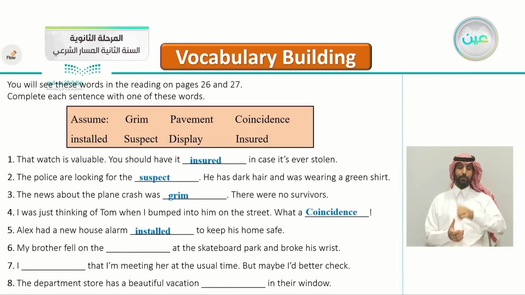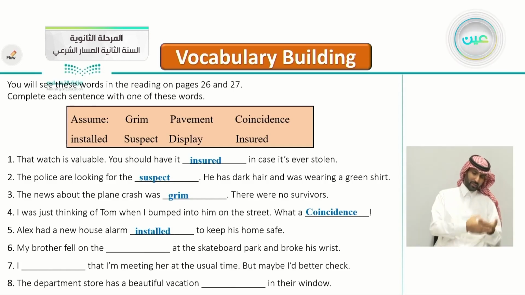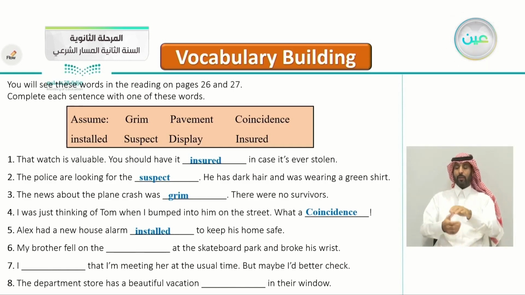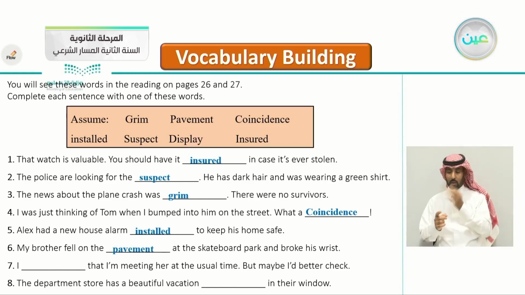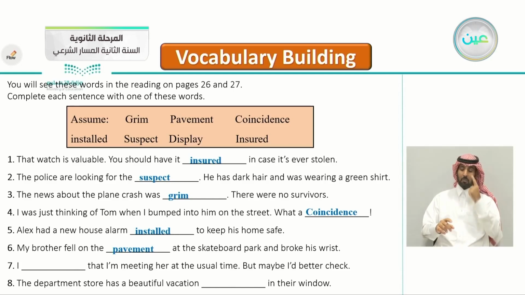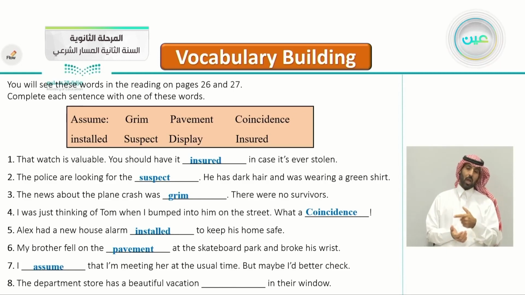Number six, my brother fell at the skateboard park and broke his wrist. He broke his wrist. So he fell on the pavement. Number seven, I'm meeting her at the usual time, but maybe I'd better check. Maybe I should check again. So very good, I assume that I'm meeting her at the usual time, but maybe I'd better check.